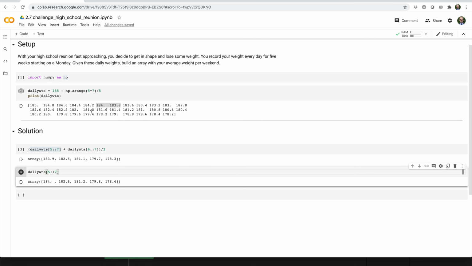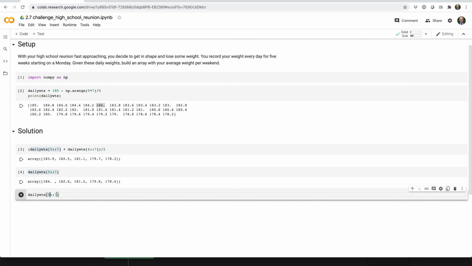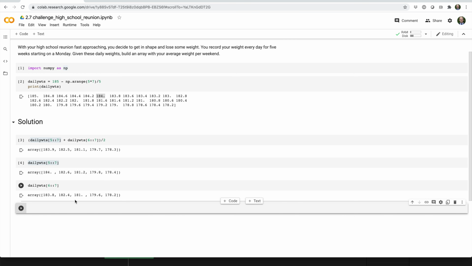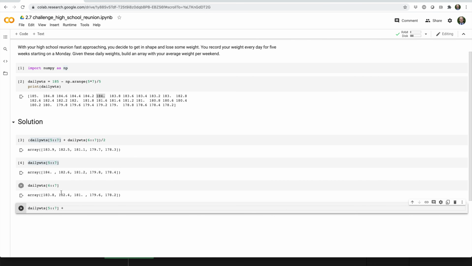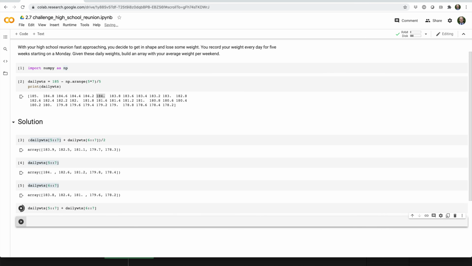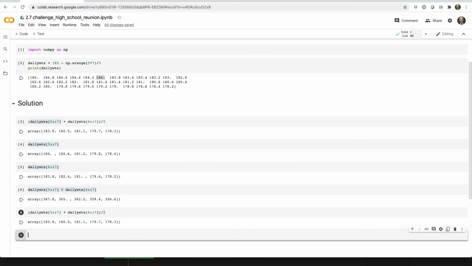And if we step by 7 starting from this value here, that's going to give us our weight on every Saturday. So then we can basically just copy that and tweak it to get our weight on every Sunday. And now we have 2 same-sized arrays, so we know we can add these together and their elements get added element-wise. So this gives us the total weight per weekend. And then we can just wrap that in parentheses and divide by 2. Remember, this division gets applied to each element of the array. And that gives us our average value per weekend, which is our desired solution.